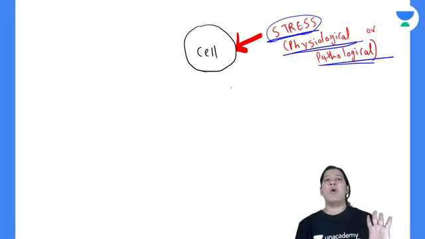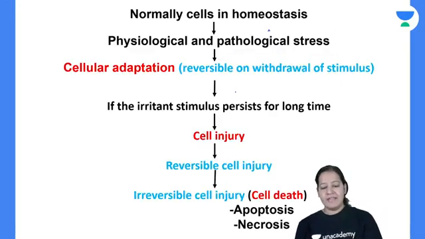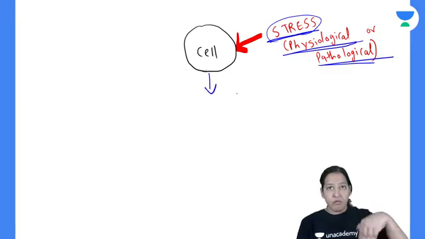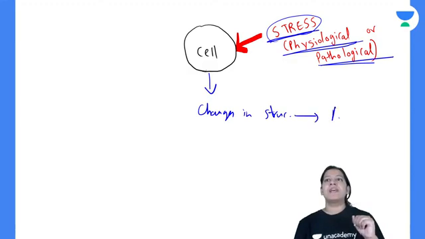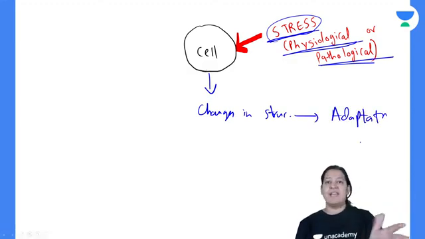So when any stress is on the cell, then three things will happen. The first thing, to overcome that stress, the cell will make some changes in the structure. The structure of the cell will be changed to overcome that stress. This is known as adaptation. In order to survive, the cell is doing that.